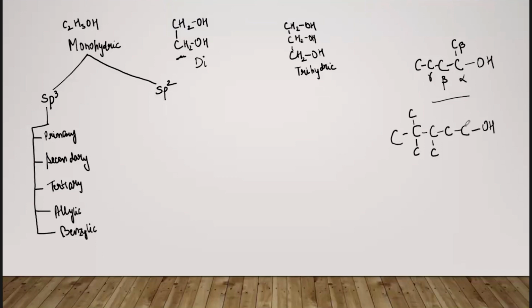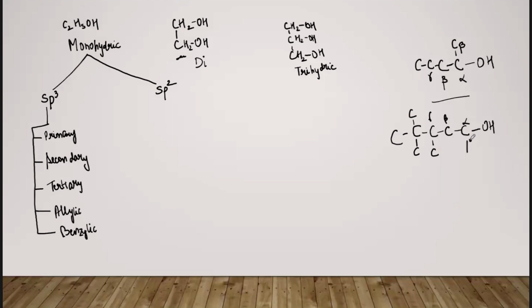Fine. Now, this is the alpha carbon, this is the beta carbon, this is the gamma carbon. Now you can clearly see that this alpha carbon is attached to only one carbon atom, and rest of all are the hydrogen atoms. ठीक है, I have not drawn or written down the hydrogen. I just want to make you understand a concept. So this alpha carbon is connected to only one carbon, and so this will be termed as primary carbon. That is 1 degree carbon.